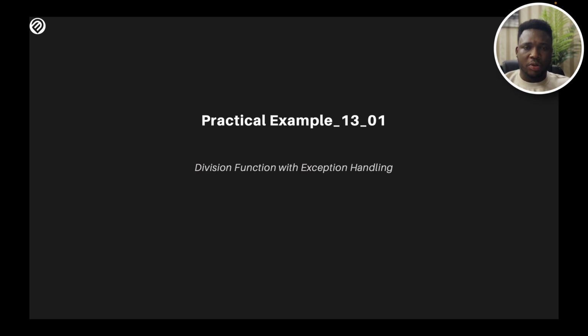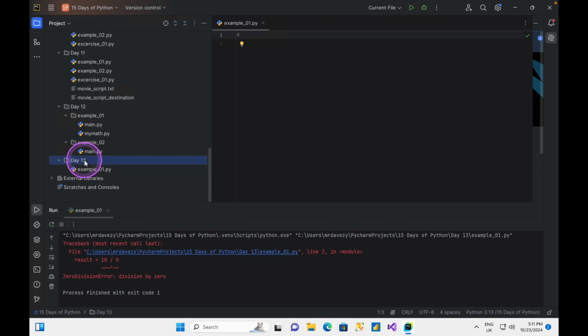Now, we've said a lot about this. Sometimes this thing is more understood when we go practical and we get our hands dirty a bit. I'm going to be going over to my environment and let's see how we could get cracking. If you've not, you could go ahead and create your directory for day 13, and within that I'm going to create a new file called example1.